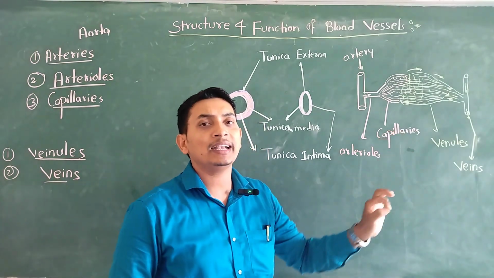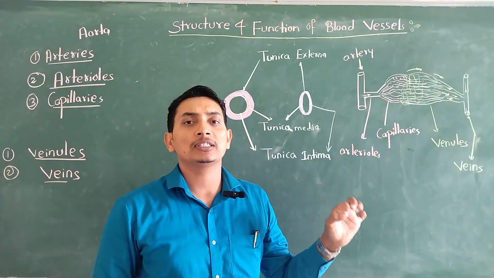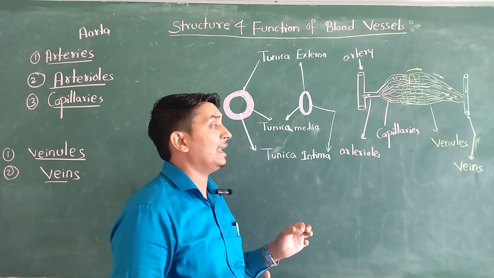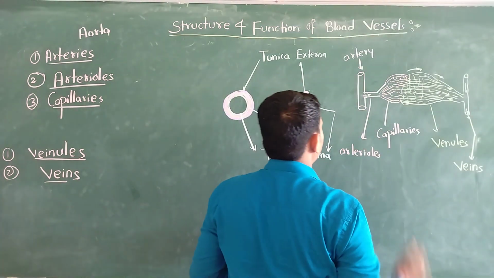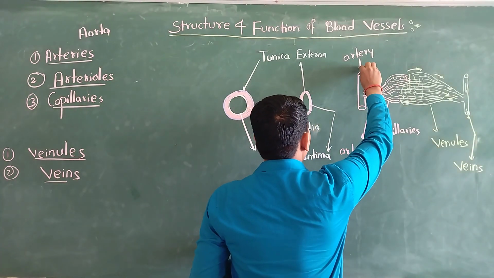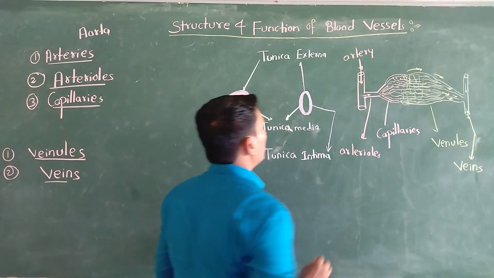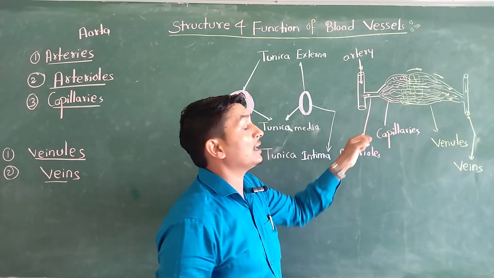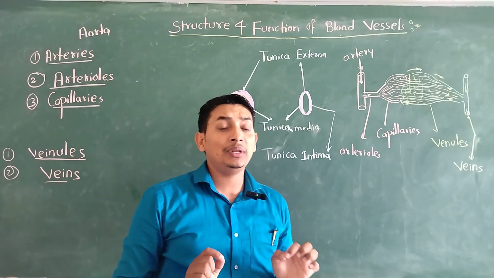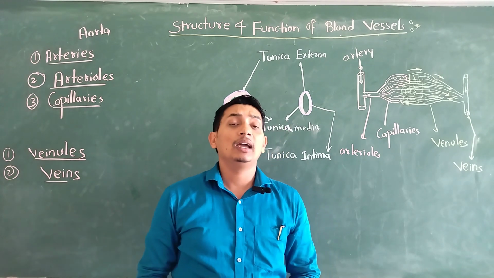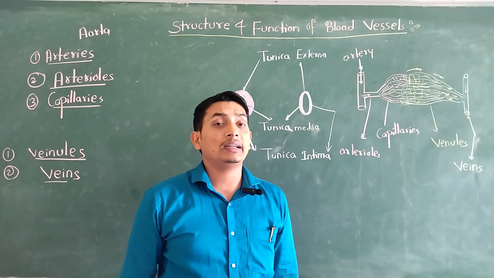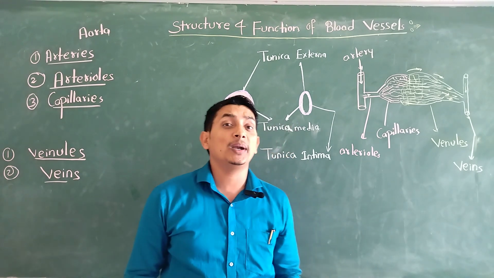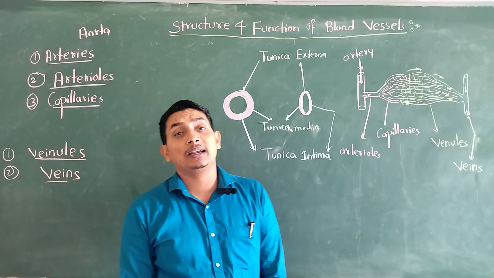This diagram indicates how arteries, arterioles, and capillaries divide, and how the veins collect the blood. When the aorta pumps the blood, the blood goes into the artery. Arteries always carry oxygenated blood, so we indicate them in red color, except the pulmonary artery. Every artery of our body supplies oxygenated blood, except the pulmonary artery. All the veins found in our body collect deoxygenated blood, except the pulmonary vein. So these are the two criteria about arteries and veins.